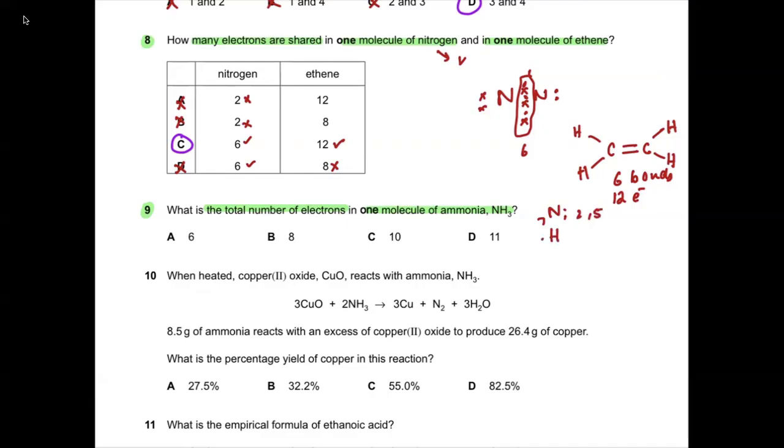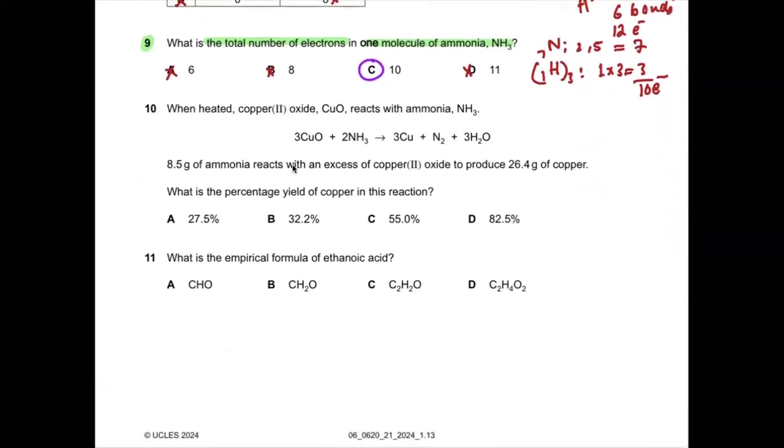And hydrogen has 1 electron and there are 3 of them. So 1 times 3. So 7 and 3, which means 10 electrons are over here. So D, A, and B are all wrong, and C is the correct answer. Is this clear to all of you? Yes, sir.